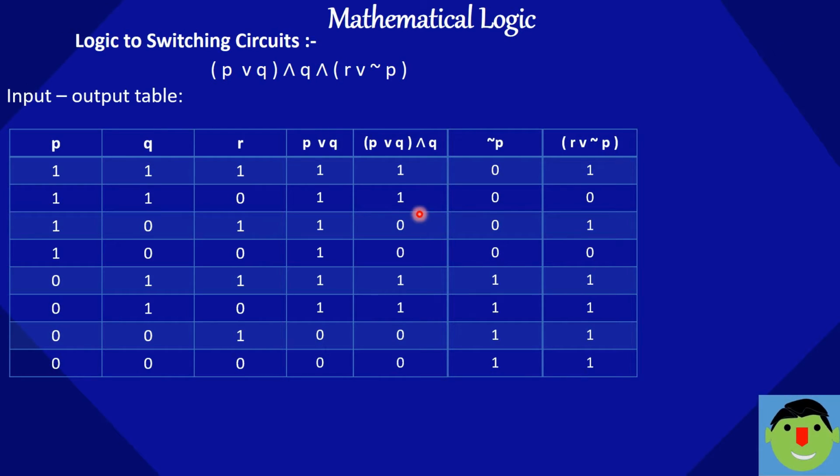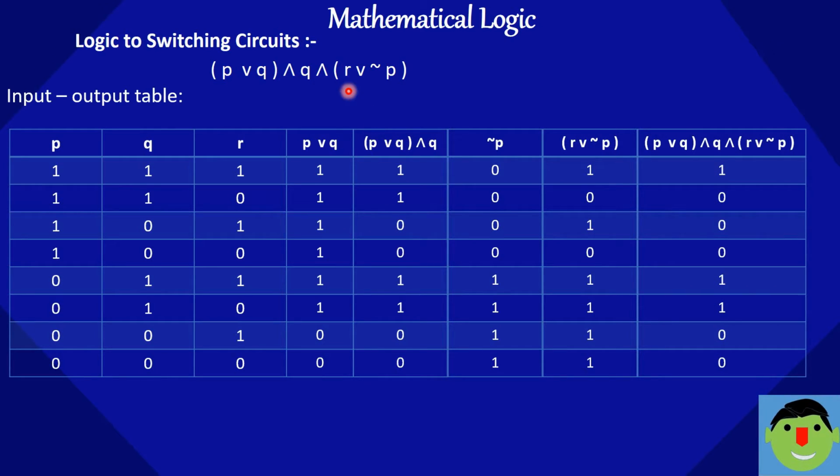So in OR, either R is on or negation P is on, or both are on, then only the lamp will glow.